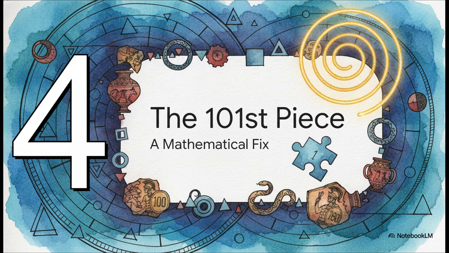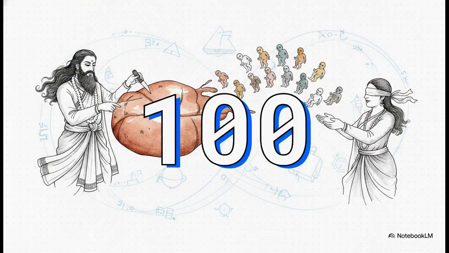All right, Section 4, the 101st piece. Let's get to the climax of our story and see how this actually resolves our initial math problem. While Gandhari is deep in this intense internal prayer, the illustrious Rishi finishes up his work. He finishes dividing the ball of flesh and counts out a full 100 parts.